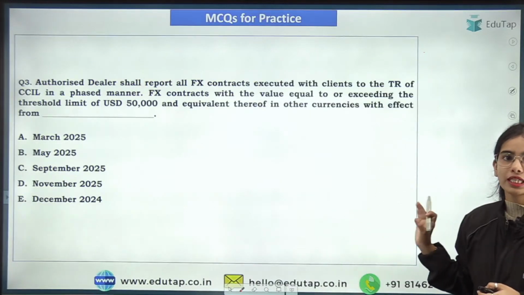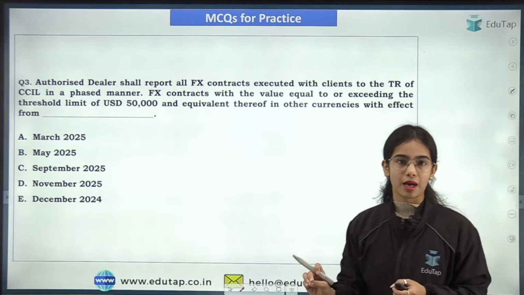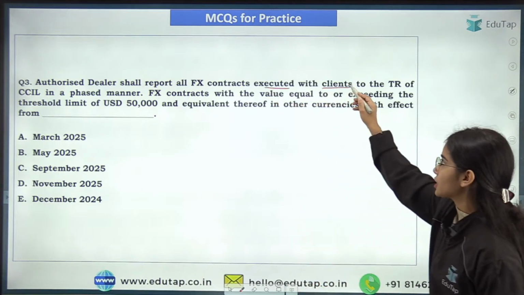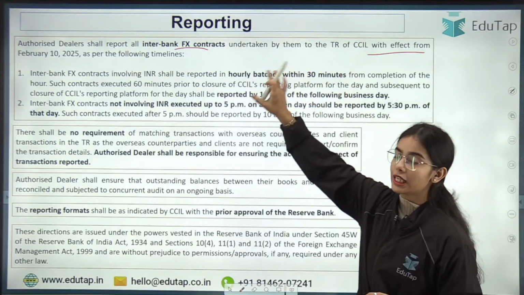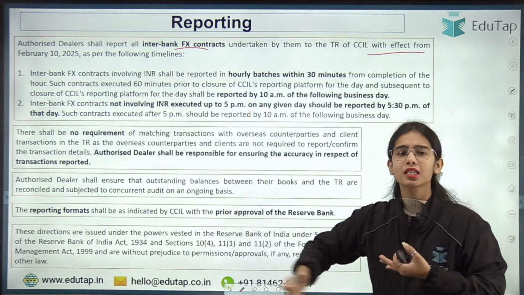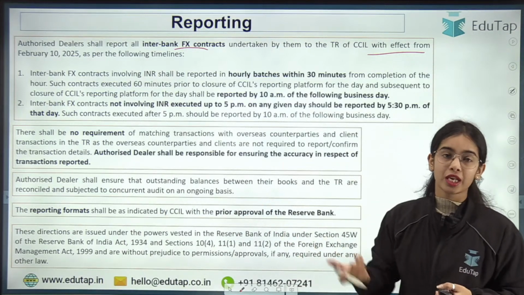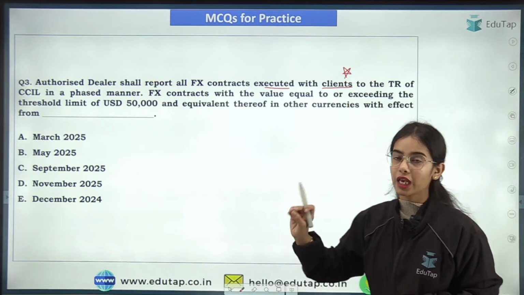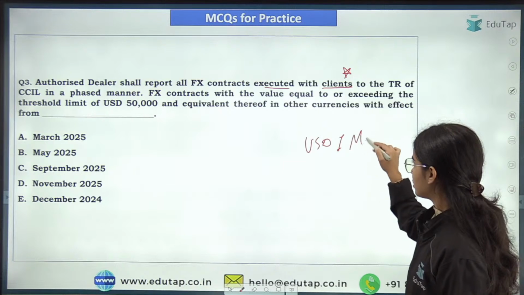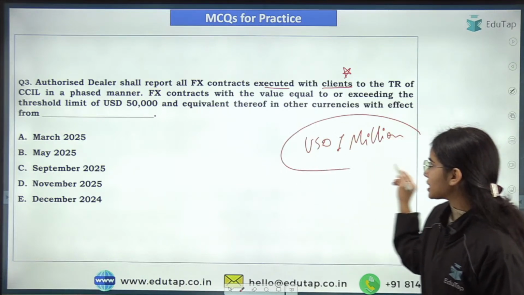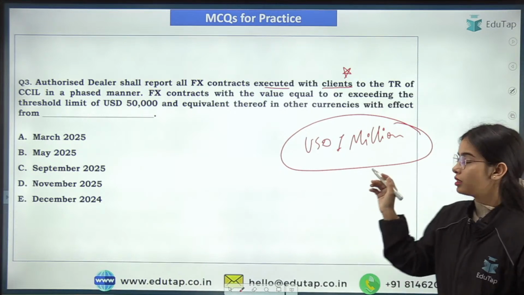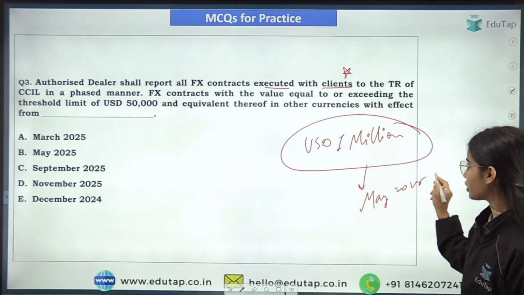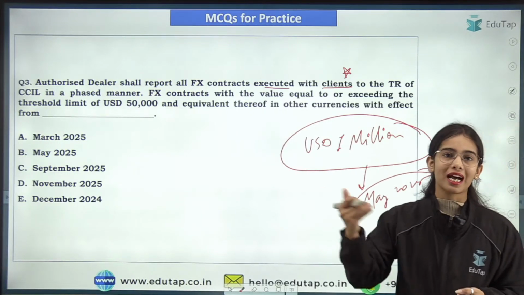Okay. So now coming to the next question, such kind of direct question can also come in the examination. Authorized dealers shall report all the foreign exchange contracts executed with clients. So before, we were talking about the foreign exchange contracts happening between the banks themselves, the authorized dealers usually. But if the contracts are happening with clients, what is the timeline that you have to tell? Okay. So for the USD 1 million, with effect from May 2025, the reporting requirement has been initiated.